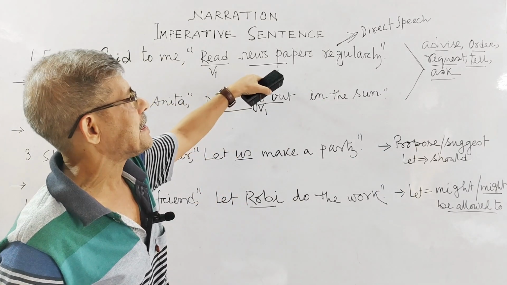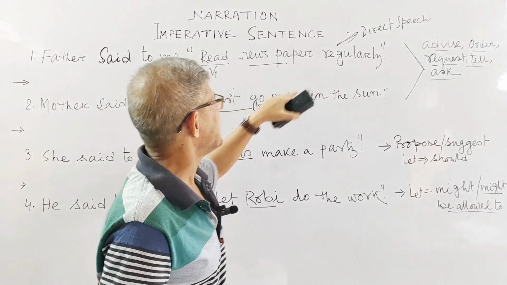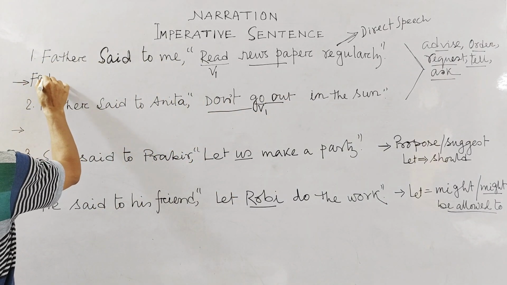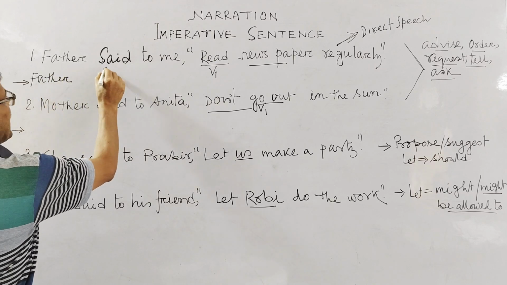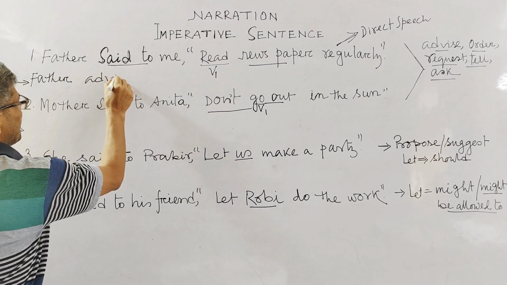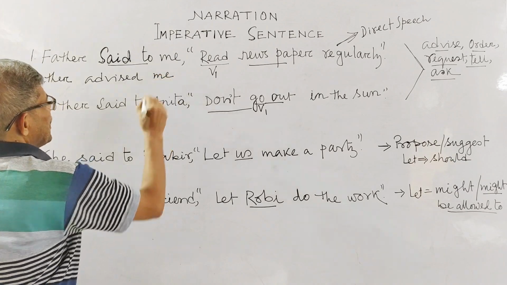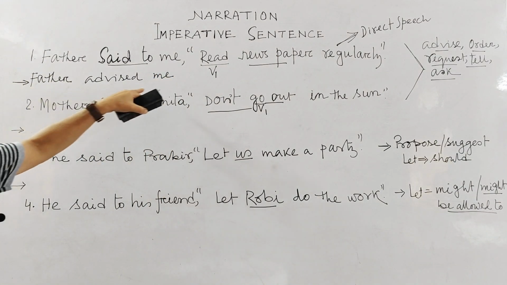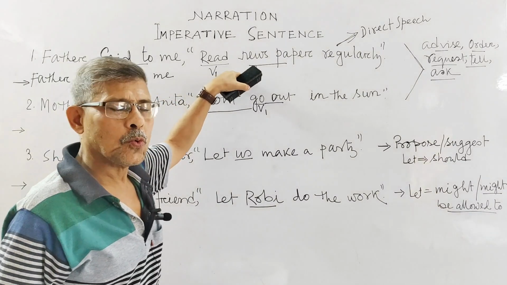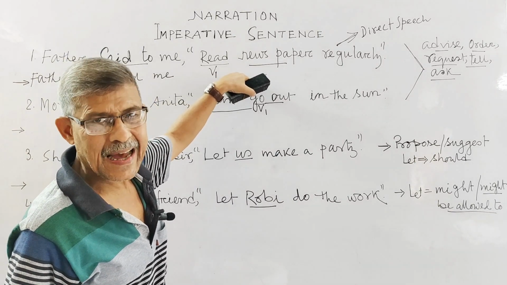That means what is here? There is advice. Father is advising to read the newspaper regularly. In this case, now you start doing your indirect speech. In place of said to, what you write: advised. Now this is your speaker, this is your listener. Father advised me.